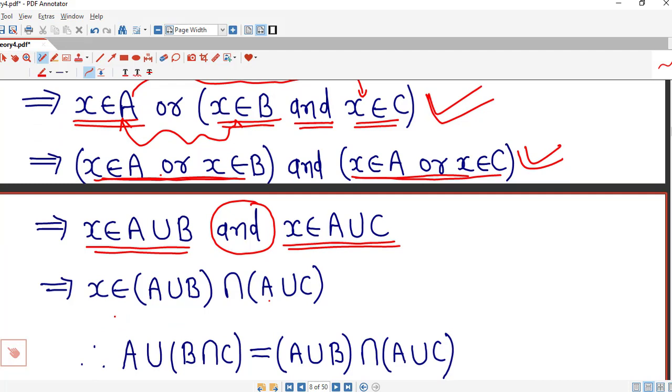Now we can check reverse implications also. Suppose we start from the last step. Suppose we consider X is in this set, then this implies X belongs to A union B and X belongs to A union C.